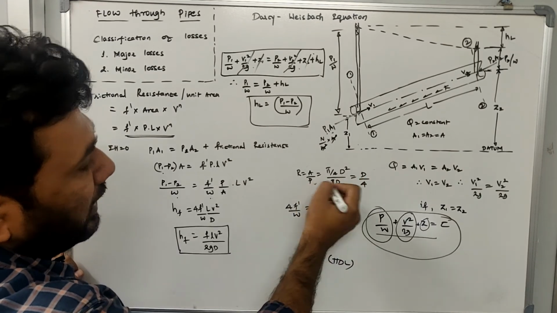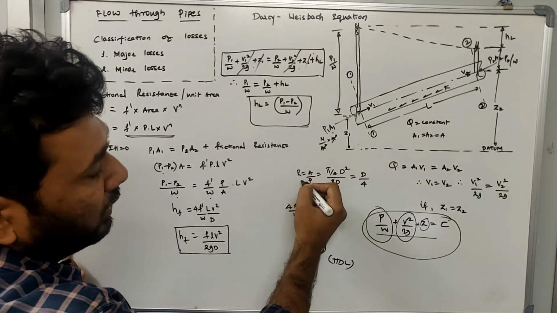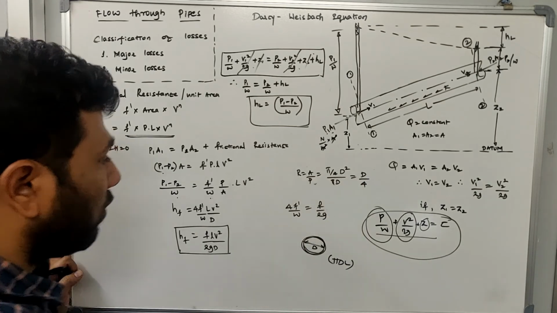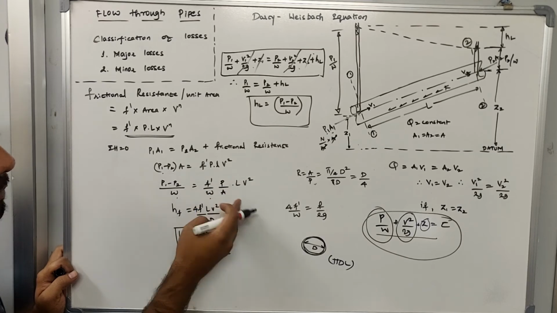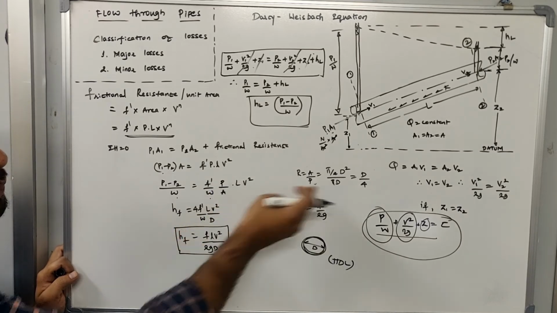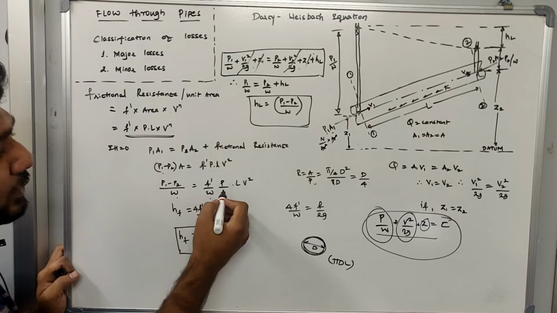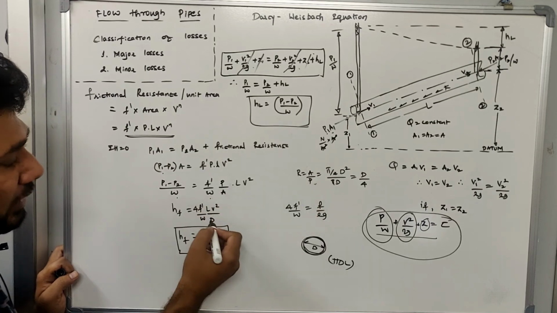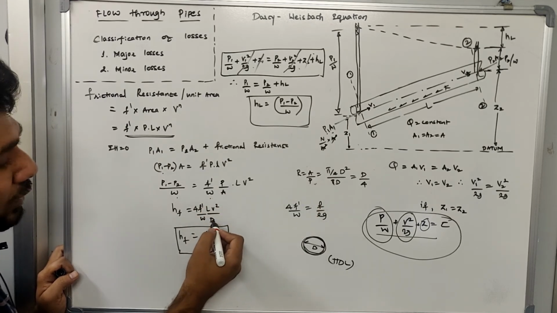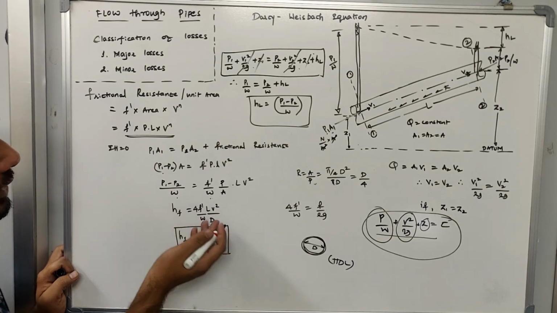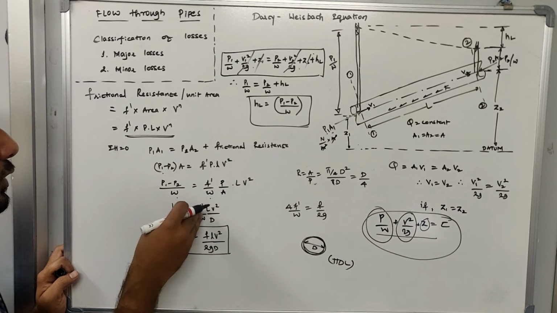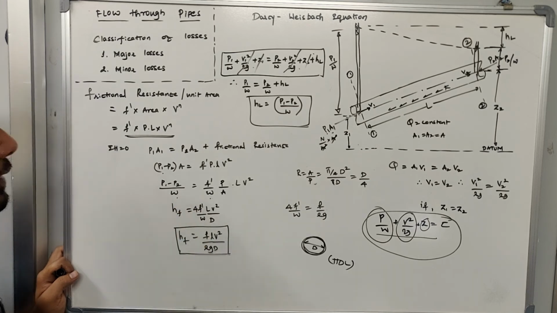If I cancel it out, the hydraulic mean radius is d by 4. So instead of P by A or A by P, I can substitute d by 4. So A by P is called R. Substituting that, it will become d by 4, with the 4 going to the numerator.